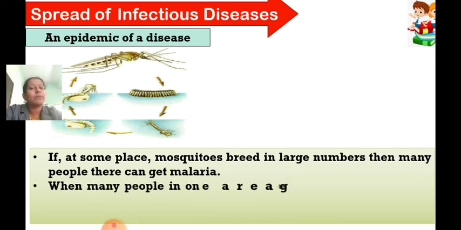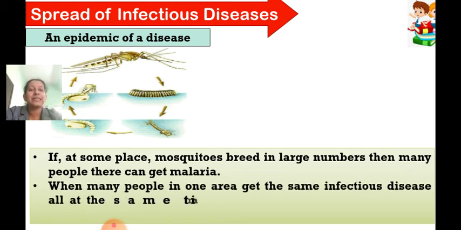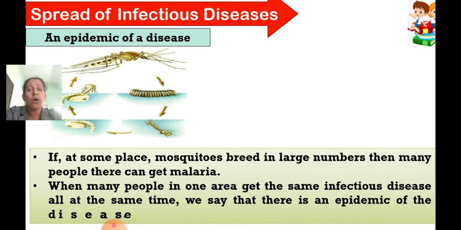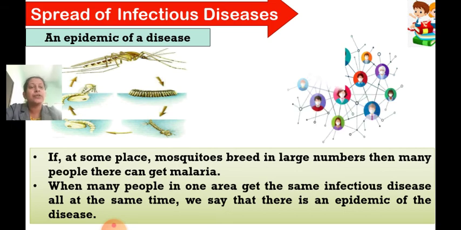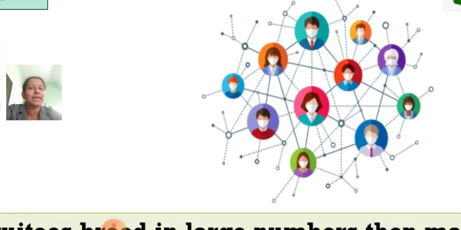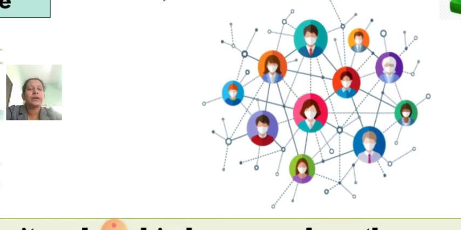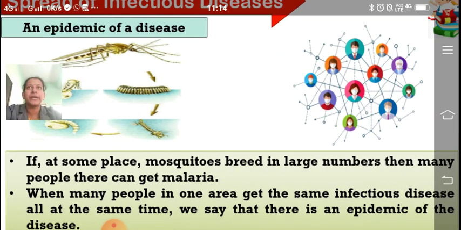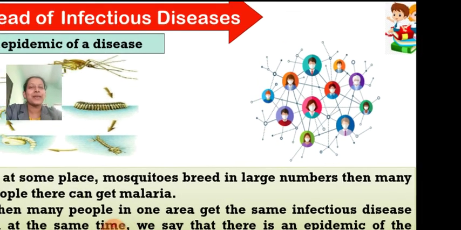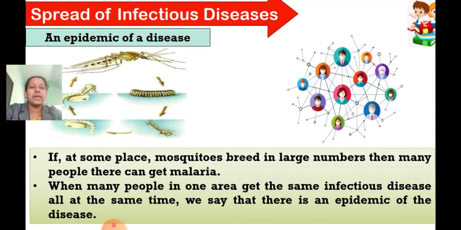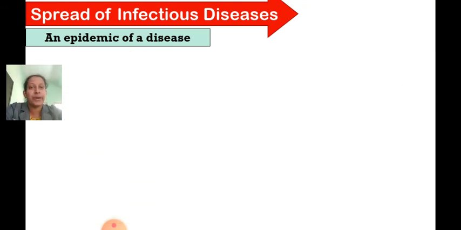When many people in one area get the same infectious disease all at the same time, we say that there is an epidemic of the disease. You can see so many people are suffering at a time in a particular area. So this way an epidemic of a disease can spread.